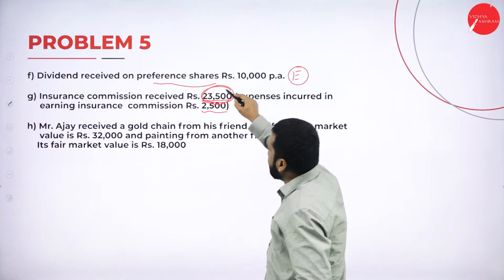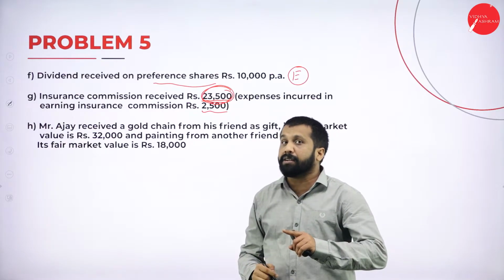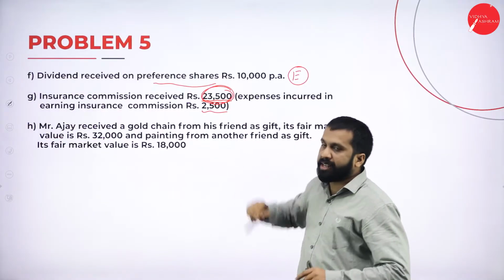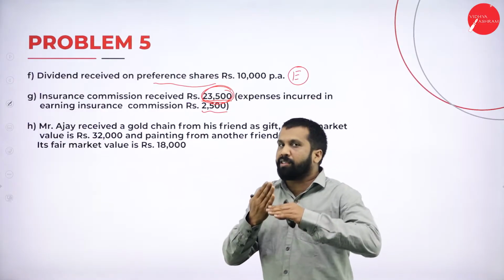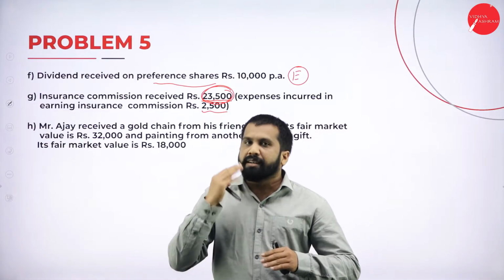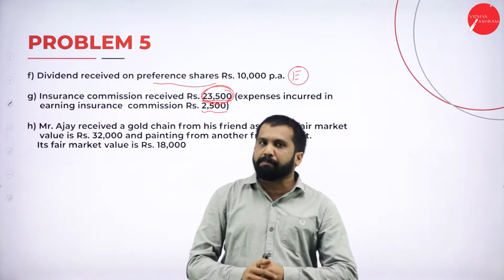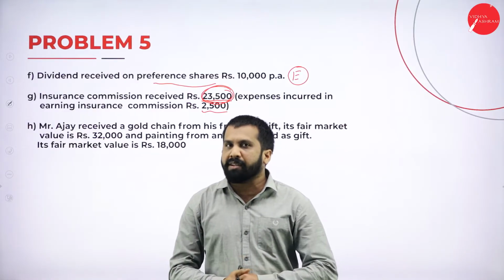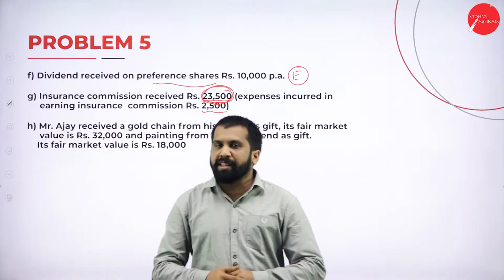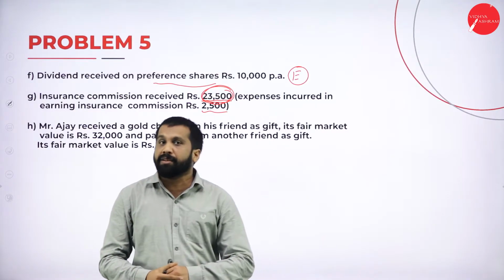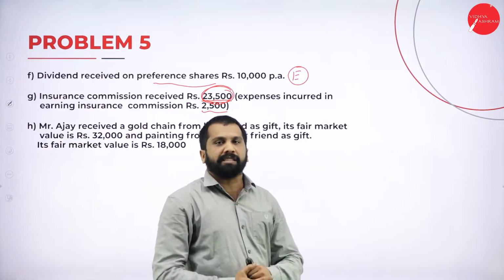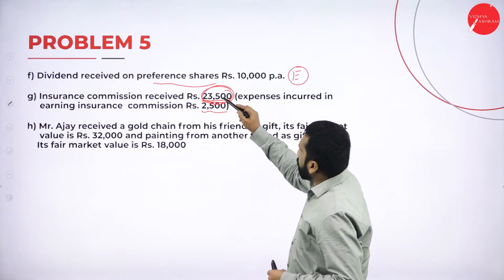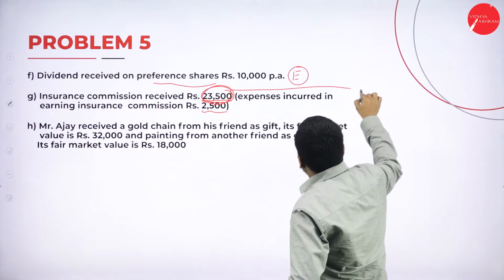Now, 23,500, whatever income they have given, we have to convert to 100%. Whatever information is there, that is 95% because already 5% deducted. For example, you bought a lottery, the prize amount is around 24,000. Will they give you 24,000 directly? No. They will minus 5% commission. Later, they will give you the balance.